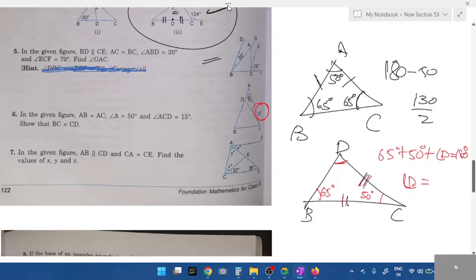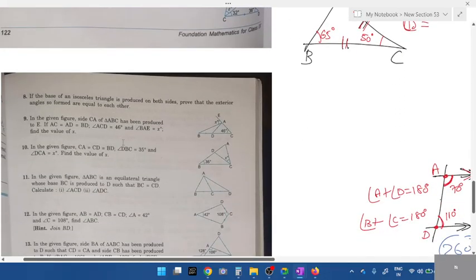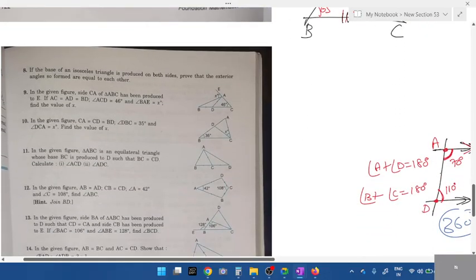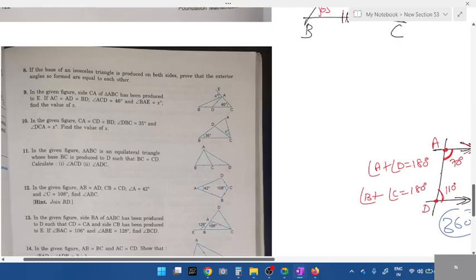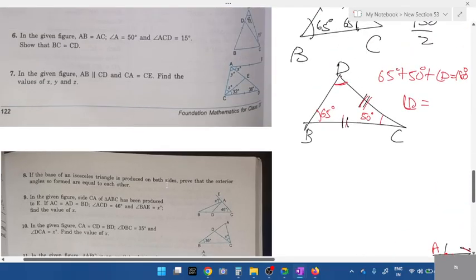This is how you prove, students. So the 7th I'll do. Then one more thing, the 12th is important. 12, 13 I'll do. Remaining you all can try up to 14. Now what is angle D? Be quick. 180 minus?